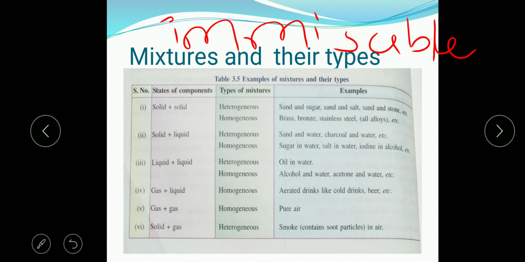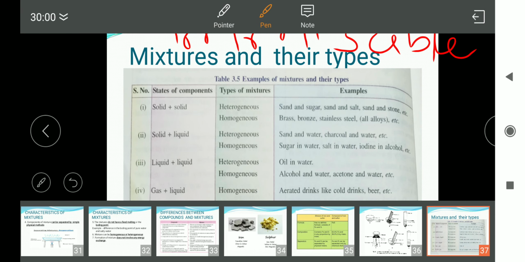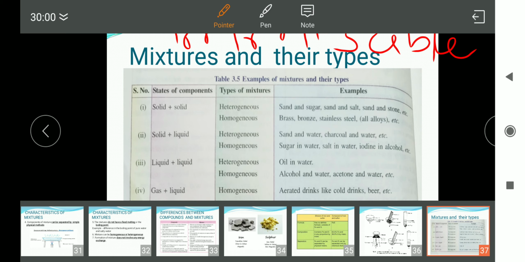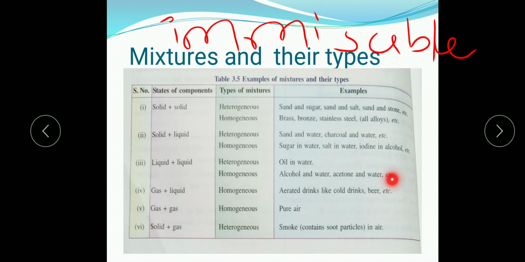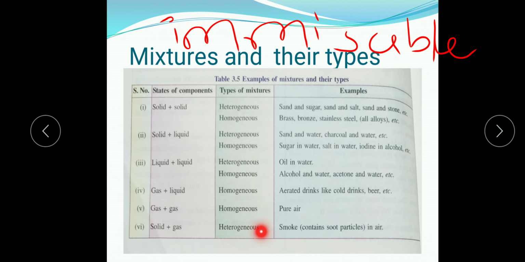Whereas what is a homogeneous liquid mixture? Alcohol and water, both of these components will get dissolved. Okay, acetone and water. Milk and water, very simple for you. Then gas and liquid homogeneous mixture is aerated drinks like cold drinks. What is a gas and gas homogeneous mixture? Air. You cannot distinguish where is carbon dioxide in the air, where is oxygen in the air, where is nitrogen in the air. Then solid-gas mixture, and what is it in the heterogeneous state?